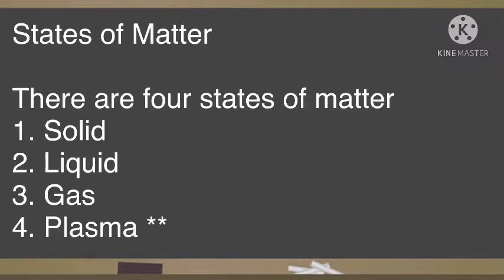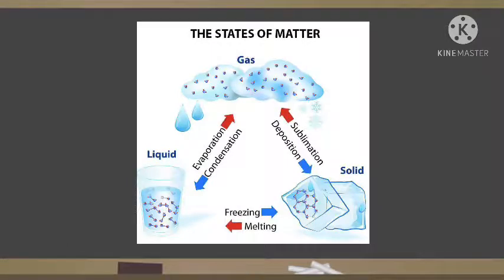Let's discuss states of matter. There are four states of matter: solid, liquid, gas, and plasma. Plasma is the fourth state which is found in space. Students, the gas can be converted into solid by deposition.